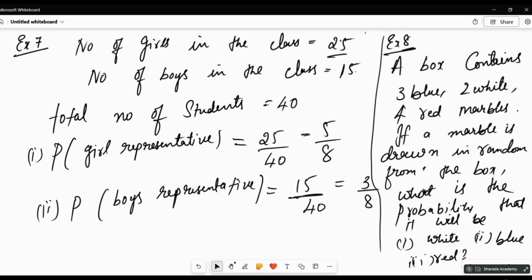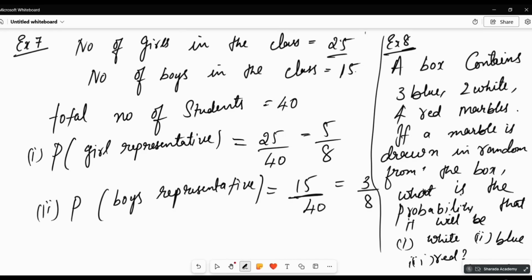Calculate and tell me this question, everyone. So, the box contains 3 blue, 2 white and 4 red marbles. If a marble is drawn at random from the box, what is the probability that it will be white, second blue, third red?